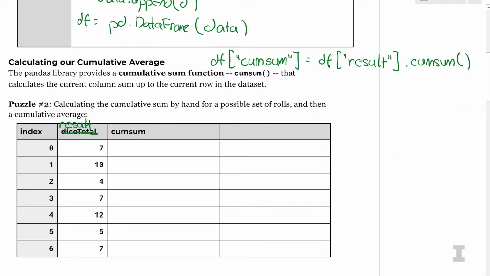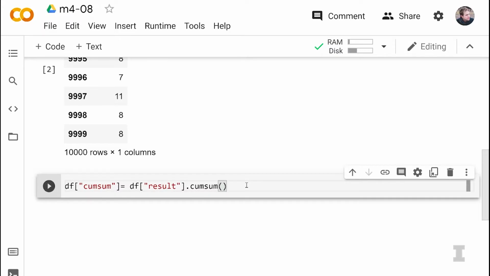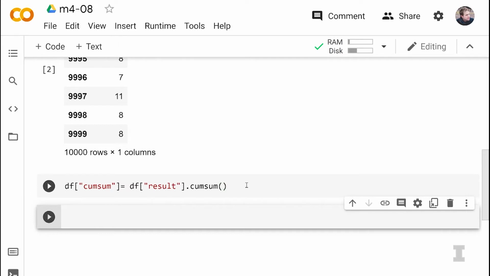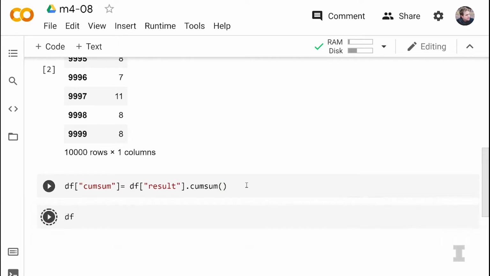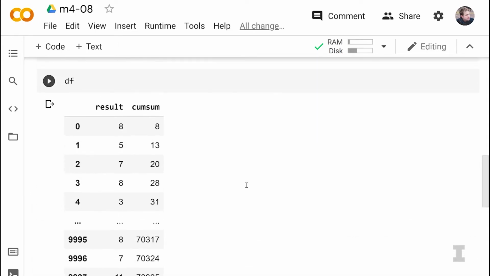So I'm adding a new column called cumsum, equal to df['result'].cumsum(). If I run this line of code it should do nothing. Did nothing.